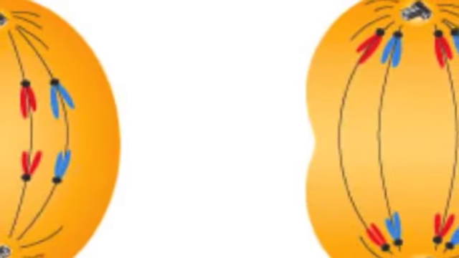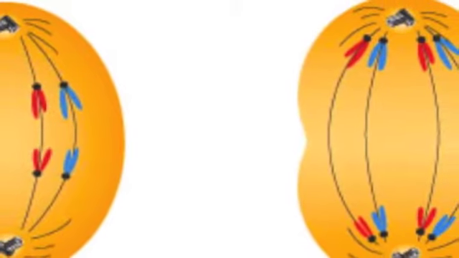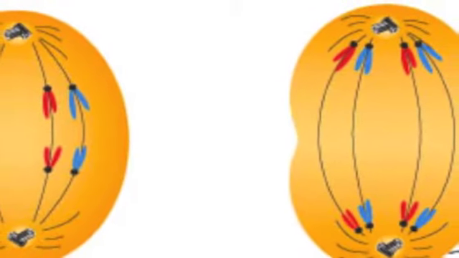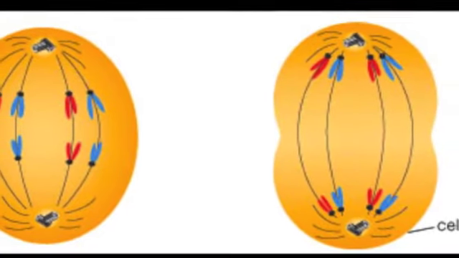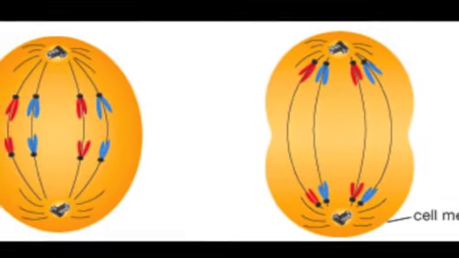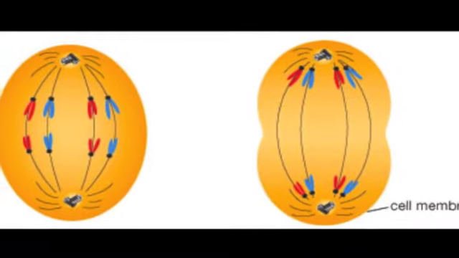Anaphase begins when the centromeres of each chromosome separate. Each sister chromatid now has its own centromere and is called a chromosome. There are twice as many chromosomes as there were during metaphase. Spindle microtubules attached to the centromeres cause chromosomes to move. The final step in mitosis is telophase.